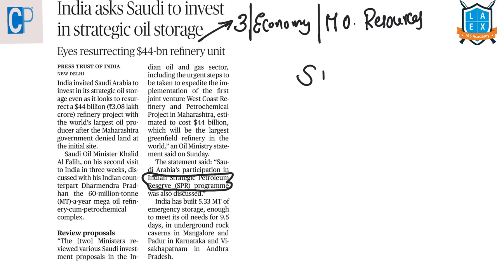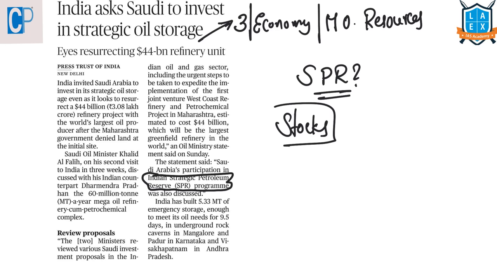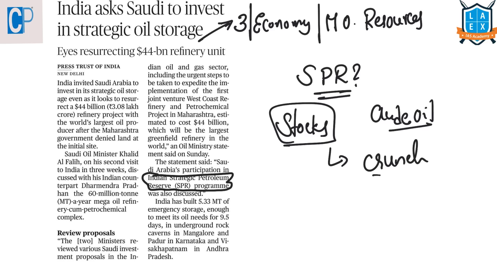What are strategic petroleum reserves? These are the crude oil reserves held in stocks by a country in order to meet any crisis situations. If there is any crunch situation, then this stock of crude oil can be used, because the government should be prepared with emergency stores of crude oil in order to overcome the supply shocks of this fuel.